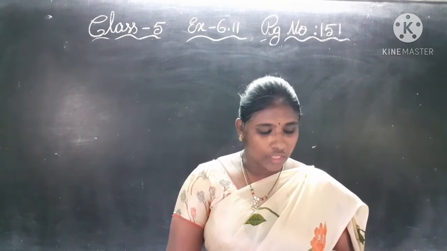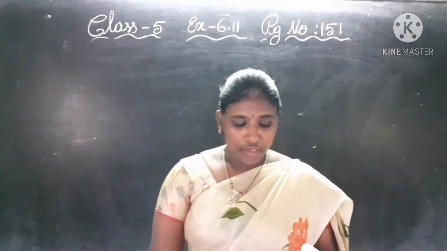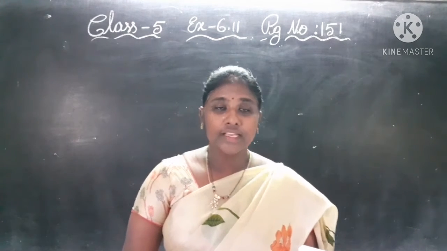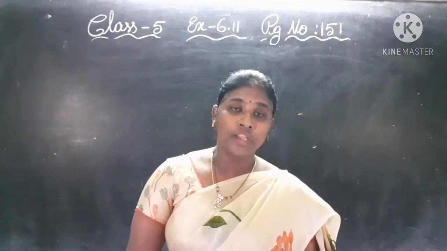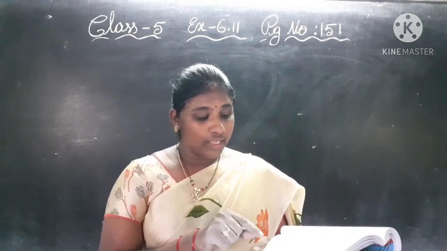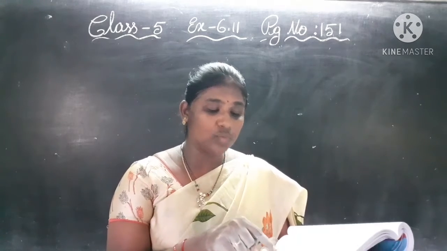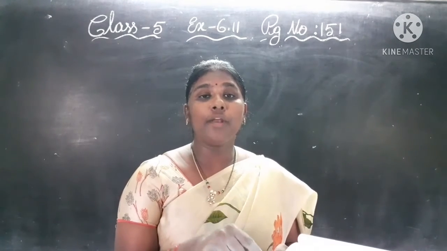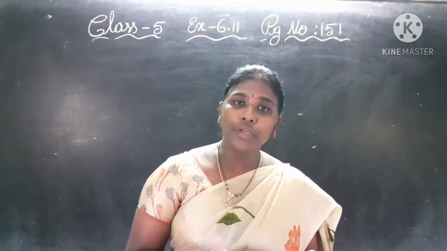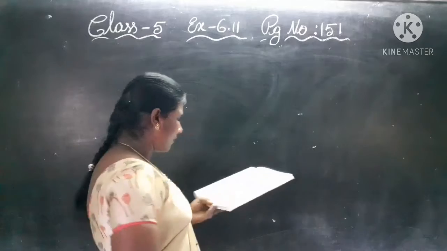In that first one, how many pieces of 1 by 4 meter length can Shreya cut from a tape of length 6 1 by 2 meter? Total length of the tape is 6 1 by 2 meter. Length of each piece is 1 by 4 meter. Number of pieces cut by Shreya. So what we have to do here? Division.